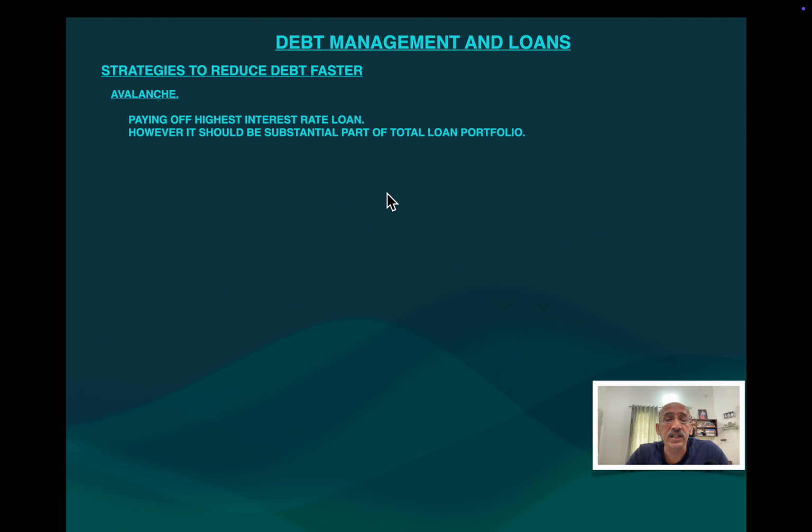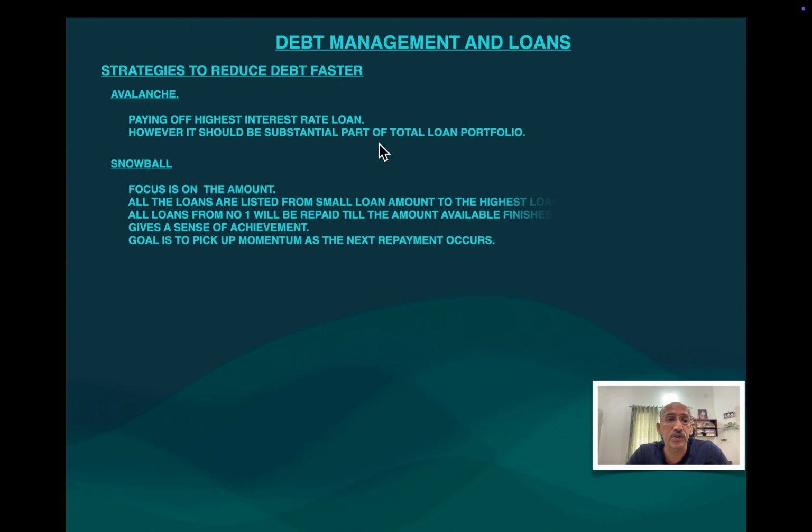Since the credit card incurs the highest interest rate, you should clear your credit card bills faster, and put all your effort into clearing them. But in doing so, you should understand that in the avalanche strategy, the loan you prioritize should be the major part of your loan portfolio.